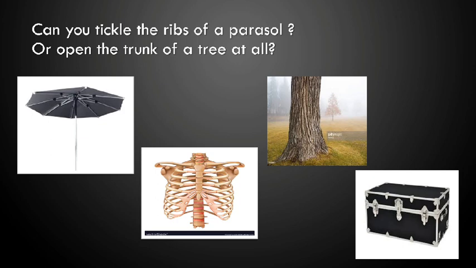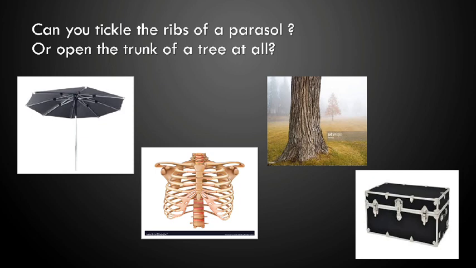So can you tickle the ribs of a parasol, the poet is asking, or open the trunk of a tree at all? The huge bark of a tree is called a trunk. Okay, and another meaning of a trunk is where you keep your things safe. So the poet is asking, can you tickle the ribs of a parasol or open the trunk of a tree at all? So here is a second stanza which gives you the explanation like this.